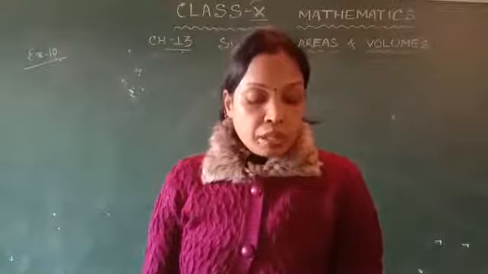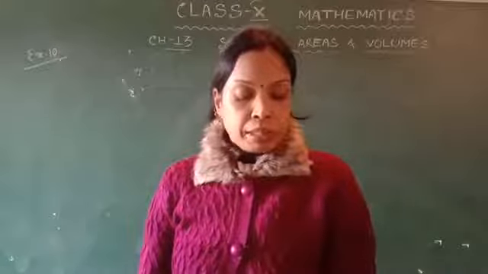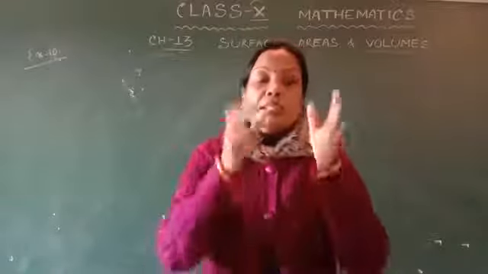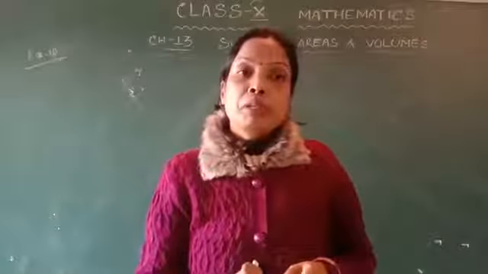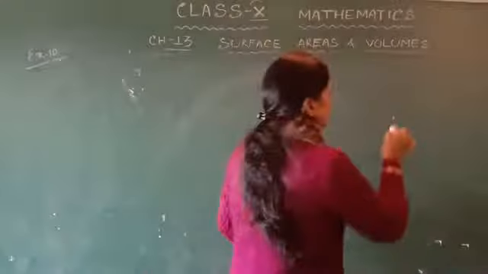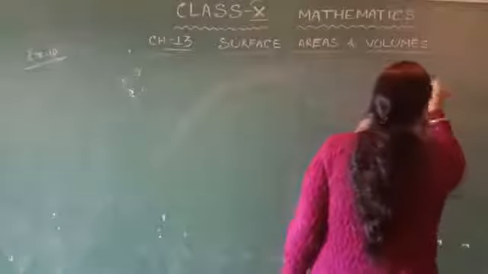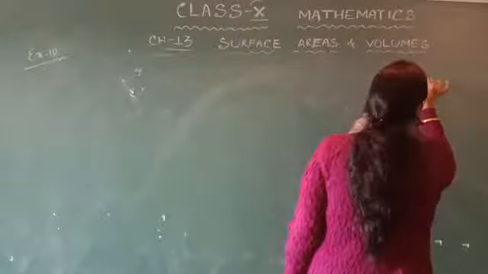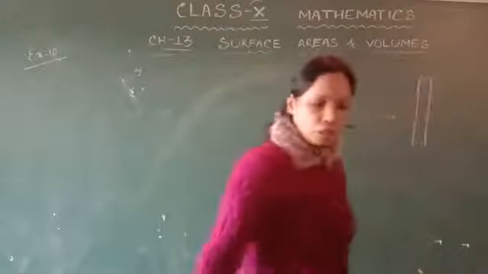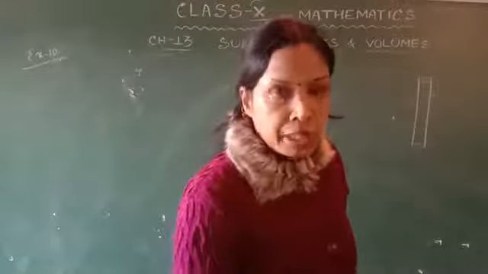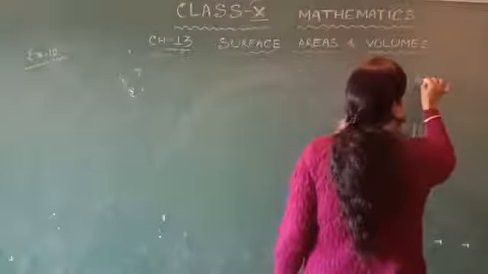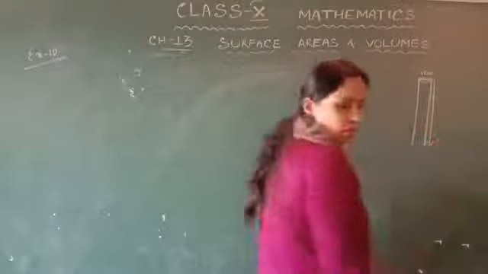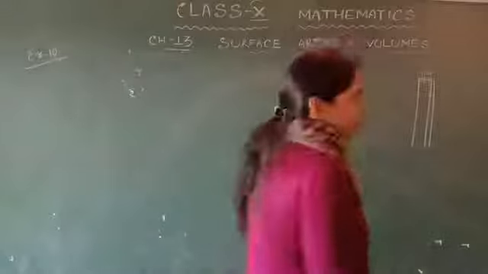A copper rod of diameter 1 centimeter and height 8 centimeter. So a copper rod, that means this rod is in the shape of which one? Cylinder. So here you see this is the copper rod, of diameter 1 centimeter. This is the diameter, 1 centimeter. And the height of this rod is 8 centimeter.